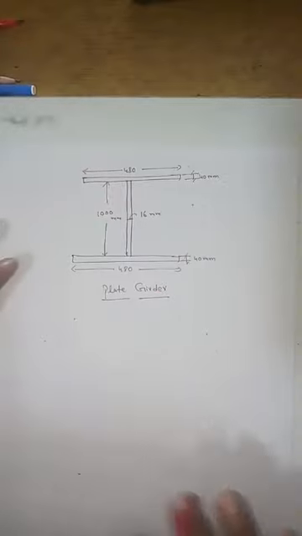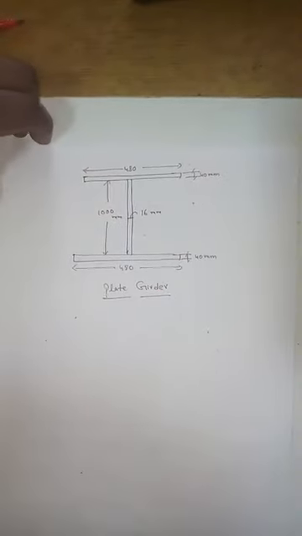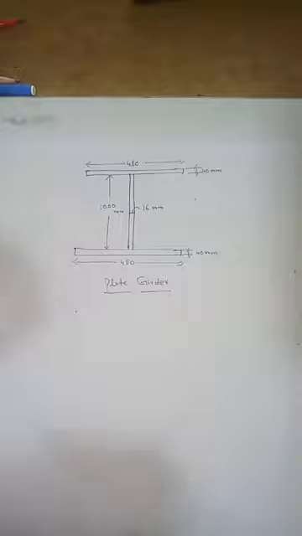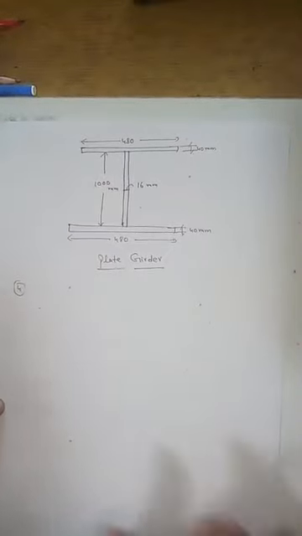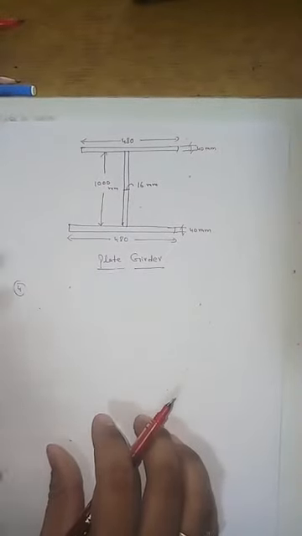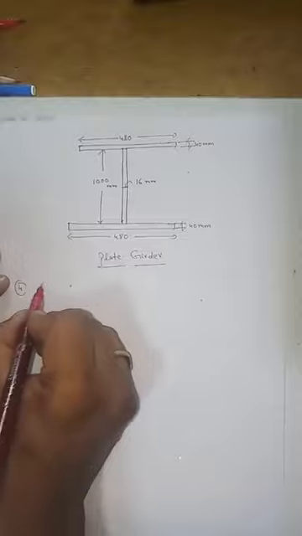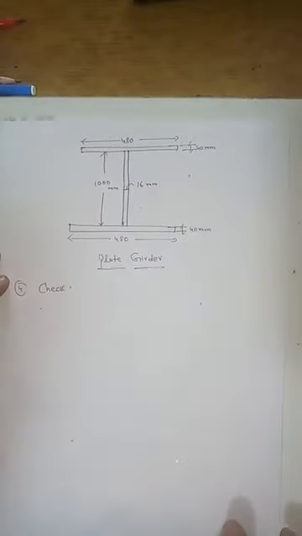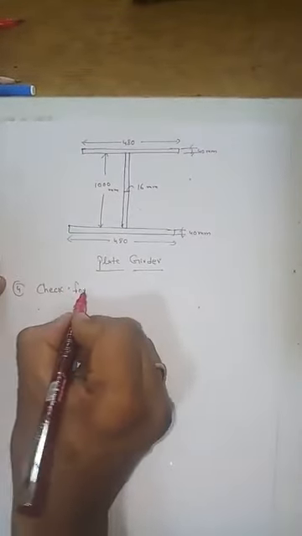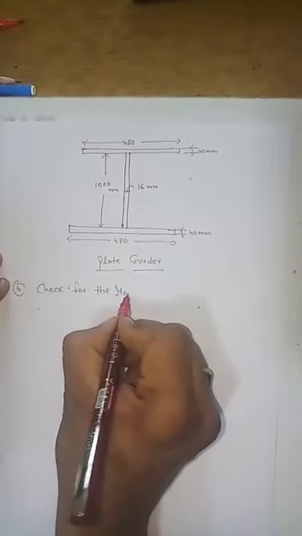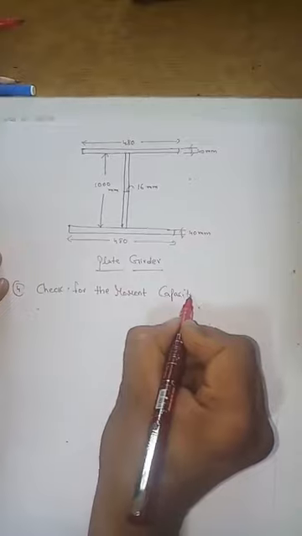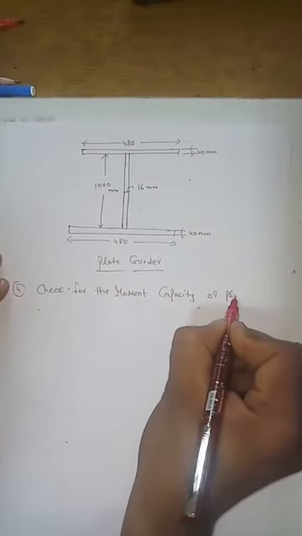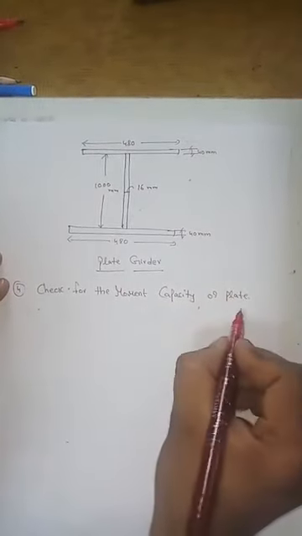So now we have to design the plate girder for different checks. Let me start the design of the plate girder now with the first one. We will write it as the fourth category. What is the first? We will check for the moment. Check for the moment capacity of the plate girder.